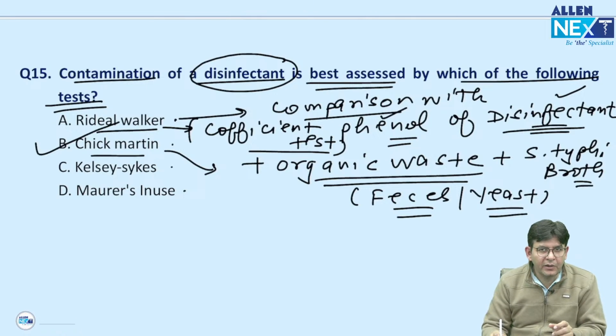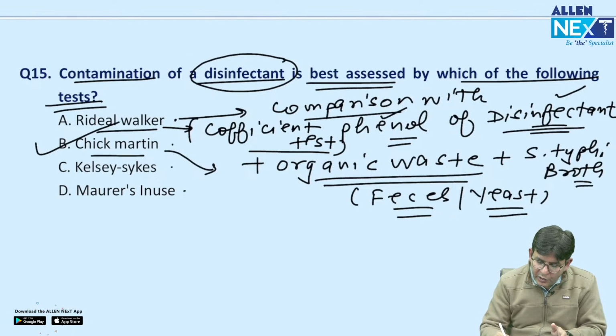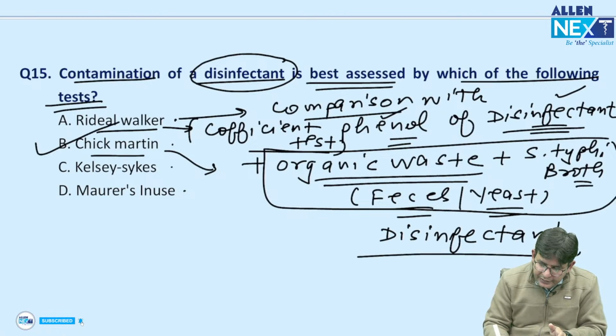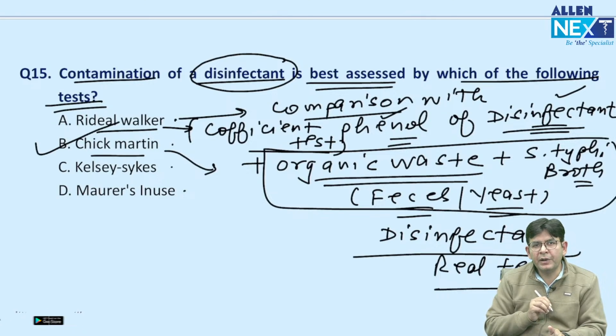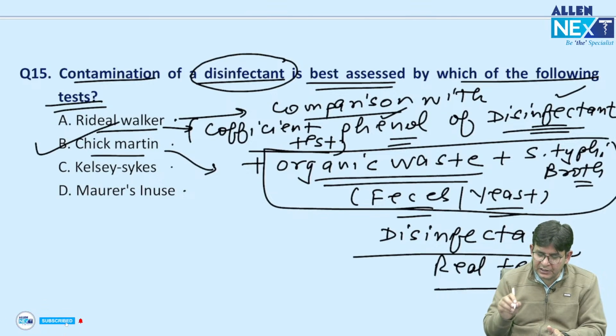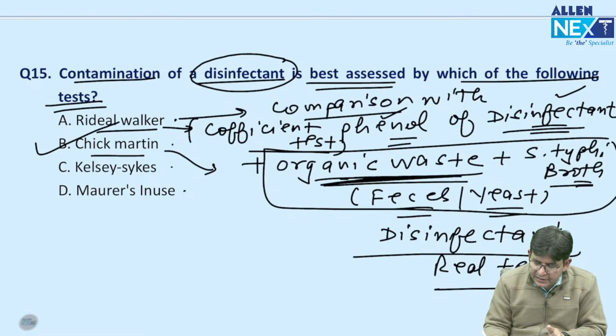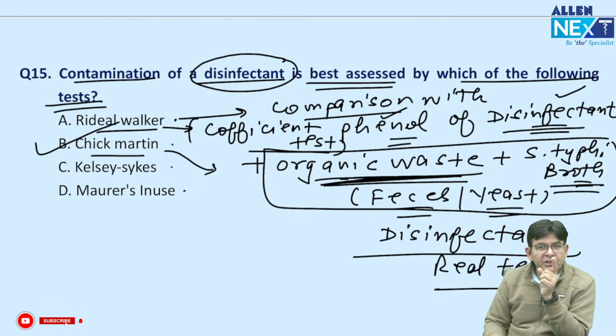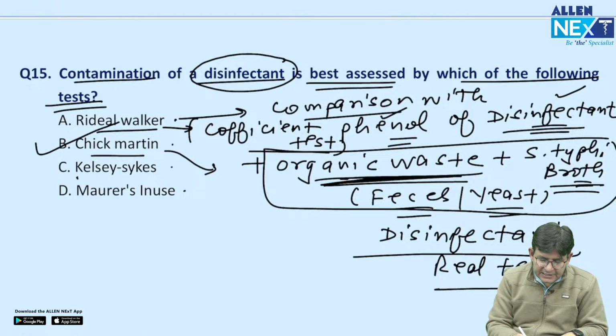So when you add this organic waste, feces and yeast, you want to check whether your disinfectant is still working or not. This is the real test of your disinfectant. Okay, the real test of a disinfectant is this particular one, in which you have simulated the natural conditions. Which natural conditions? This organic waste along with this Salmonella typhi broth. The answer to this is what? The answer is Chick-Martin. Okay, what should be the answer? Chick-Martin.